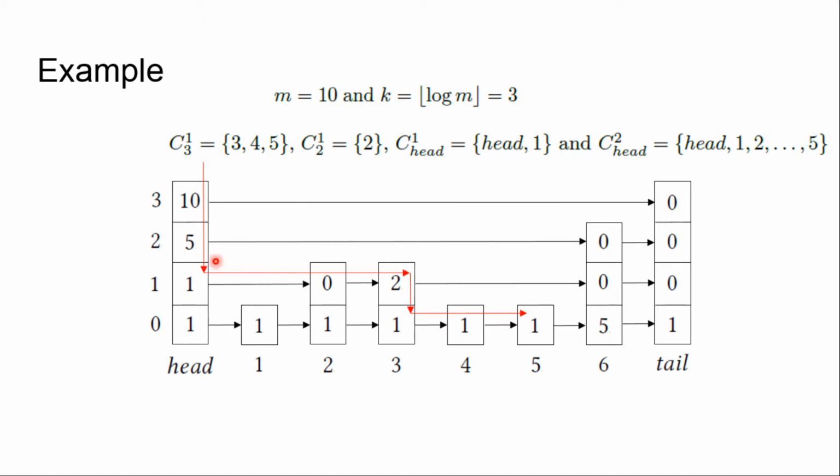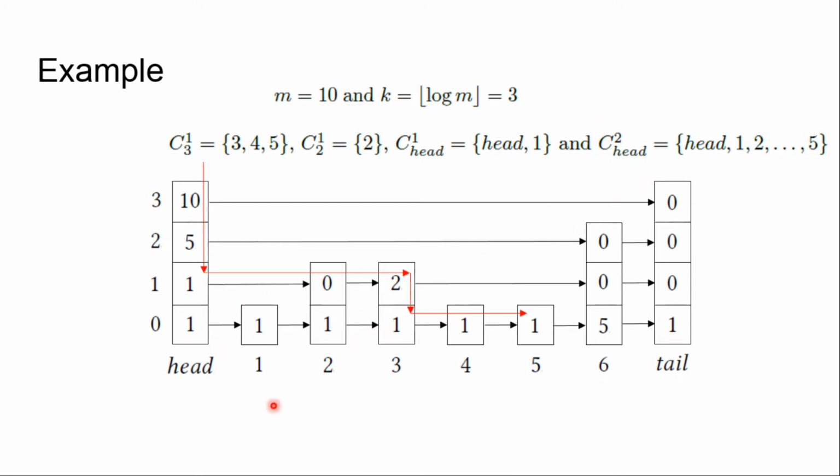Analogously, C of head 1 is head and 1, and C of head on level 2 should contain all the elements that lie between head and its neighbor on level 2, which is 6. So all of head, 1, 2, 3, 4, 5 belong to C of head 2.